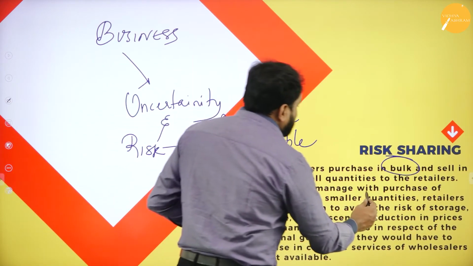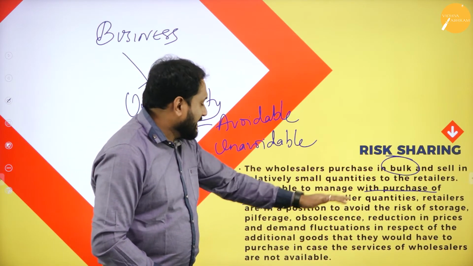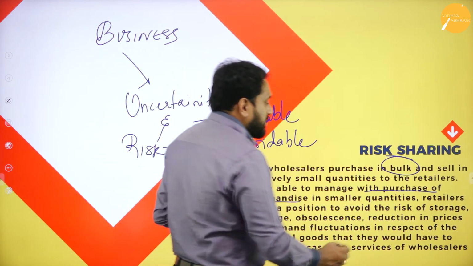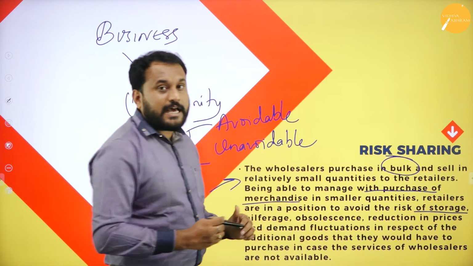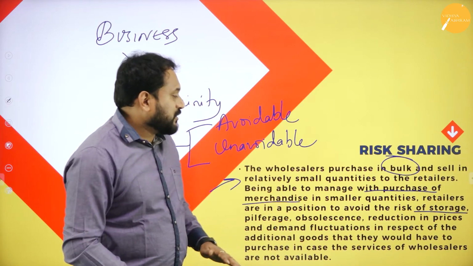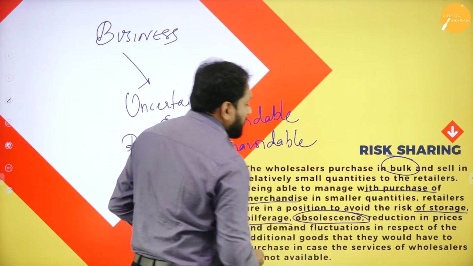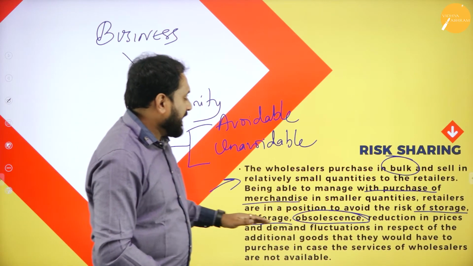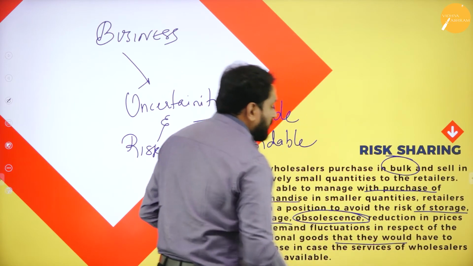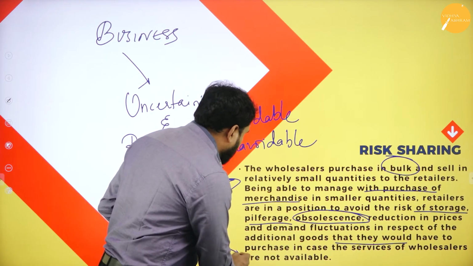Being able to manage with purchase of merchandise in smaller quantities, retailers are in a position to avoid the risk of storage, pilferage, obsolescence, reduction in prices and demand fluctuation in respect of the additional goods that they would have to purchase if the services of the wholesaler were not available.